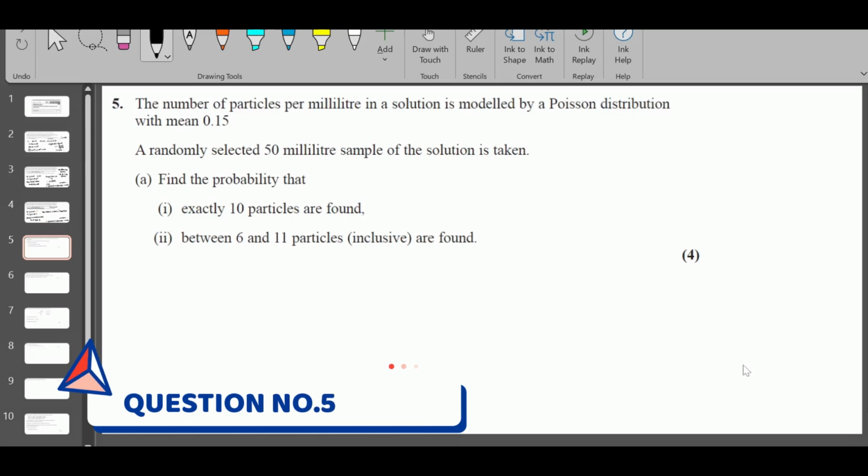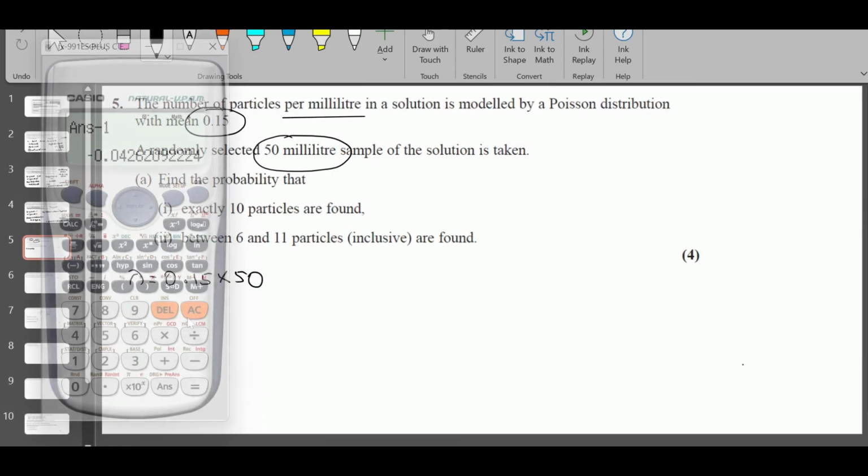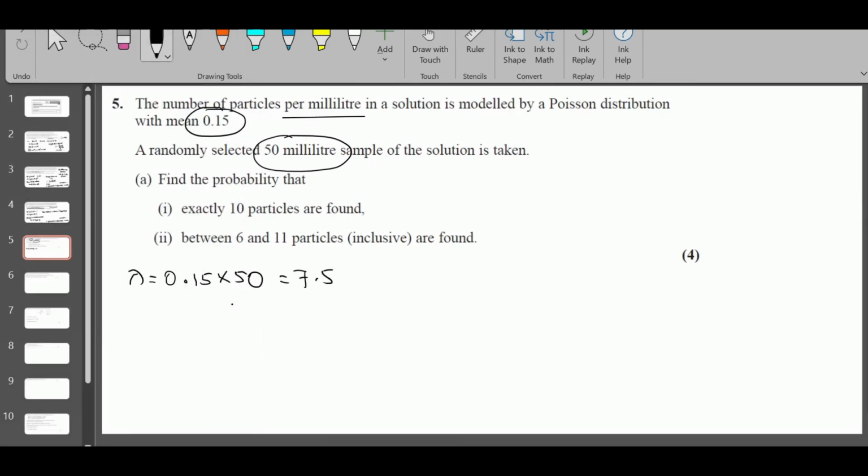Question number 5 now. The number of particles per milliliter in a solution is modeled by a Poisson distribution with mean 0.15. Do not take it as lambda first, because it's per milliliter, but the question talks about a randomly selected 50 milliliters. So you need to multiply 0.15 by 50 to find lambda. That's 0.15 times 50, 7.5. So you can say X follows a Poisson distribution of 7.5.